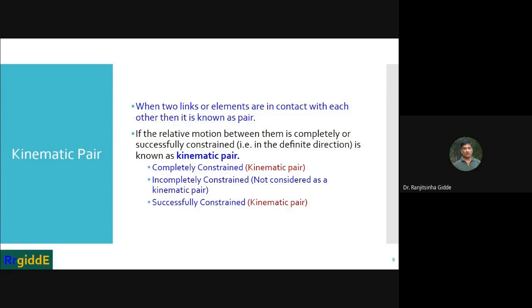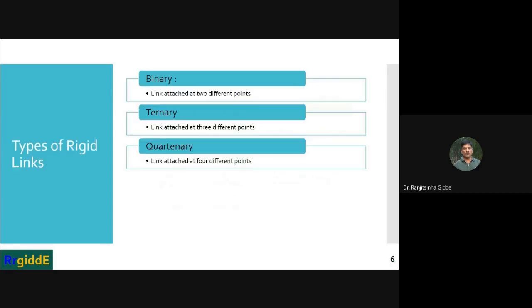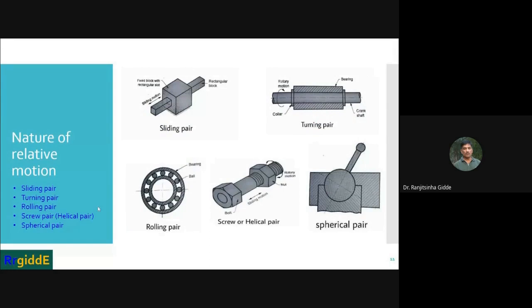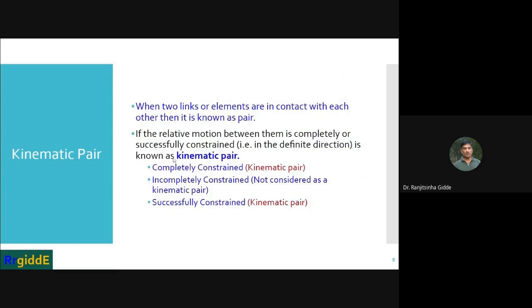So again, this is a pair. Forget about this sliding word at the start. This is the fixed block and this is a rectangular block. This rectangular block can slide in this direction only.